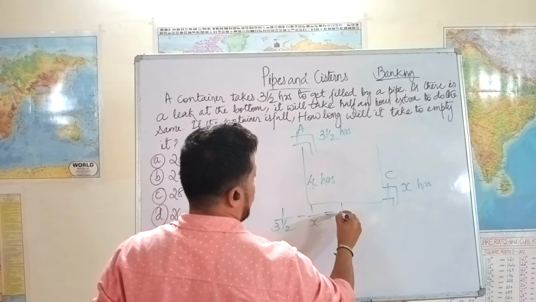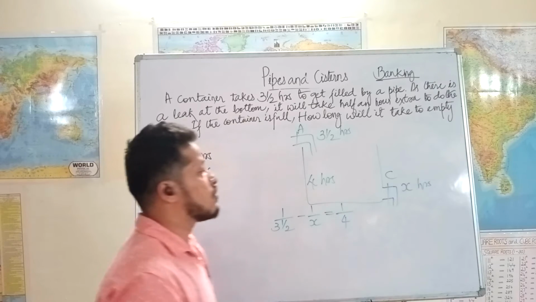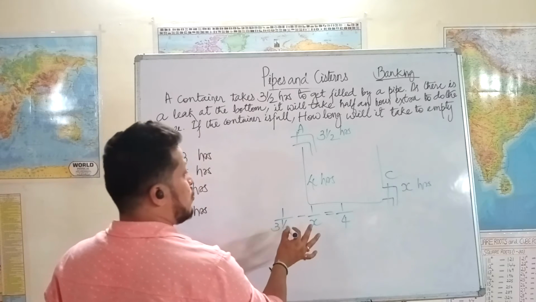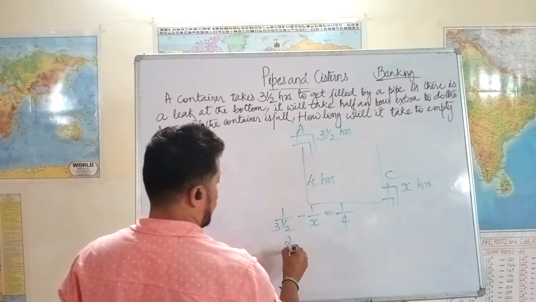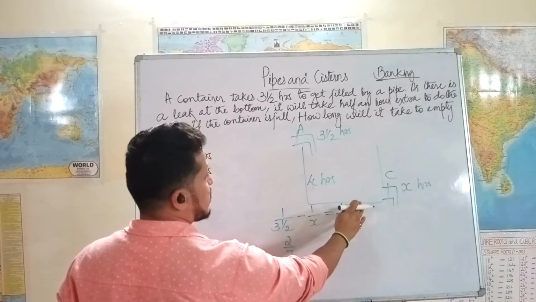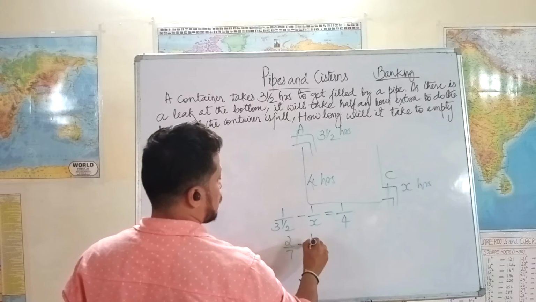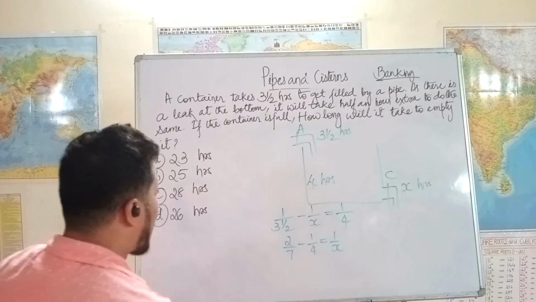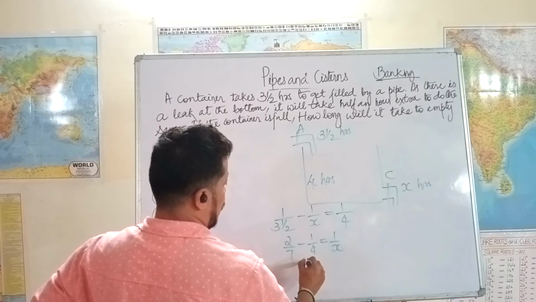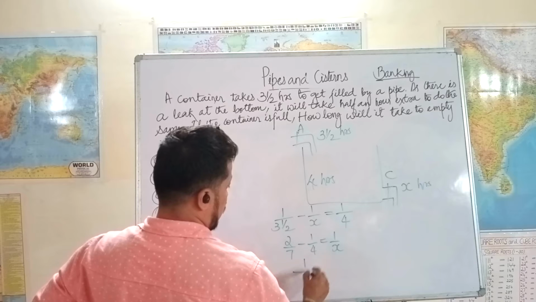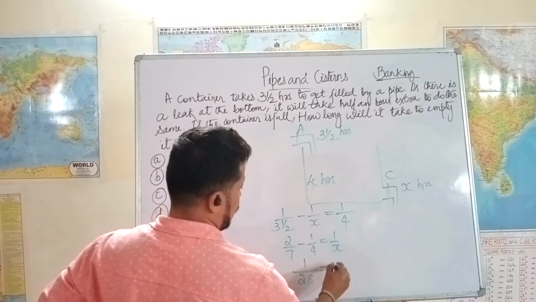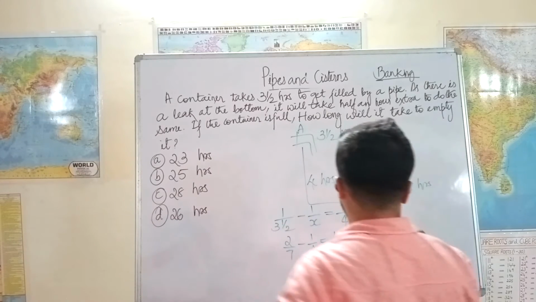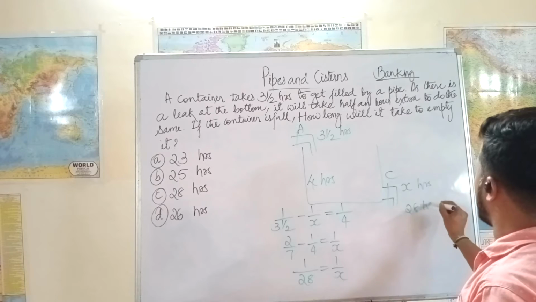So every hour 1/4 of the tank is getting filled. 3.5 is 7 by 2, so reverse is 2 by 7. So I'll take x to the right hand side and bring this to the left hand side: 2/7 - 1/4 = 1/x. So 8 minus 7 is 1 divided by 28, which is equal to 1 by x. So the value of x is 28 hours.